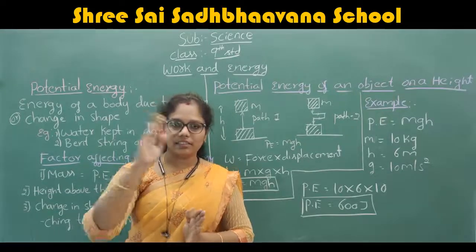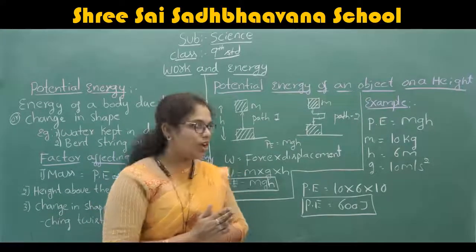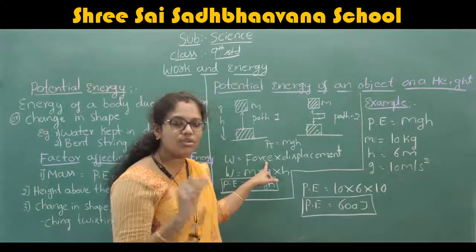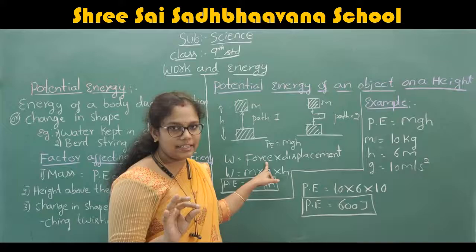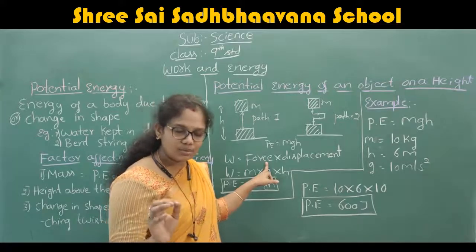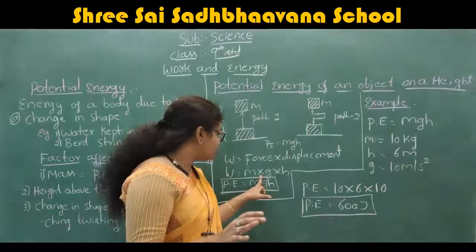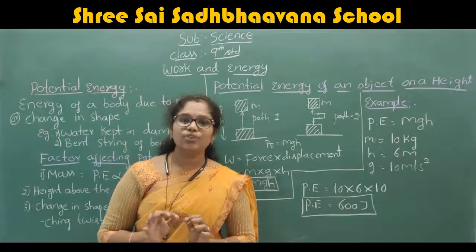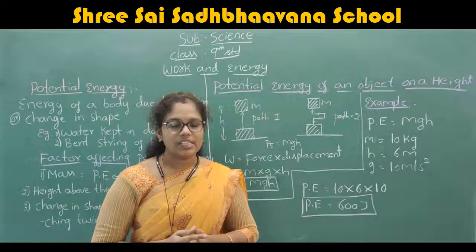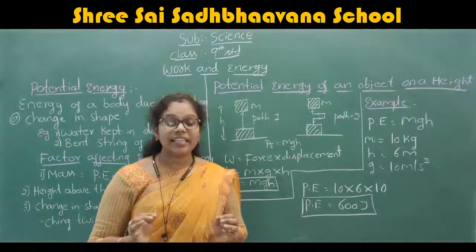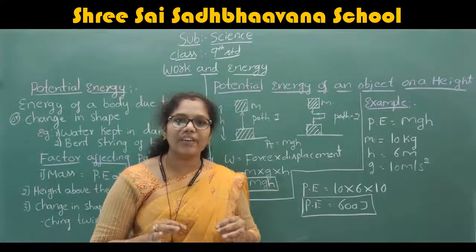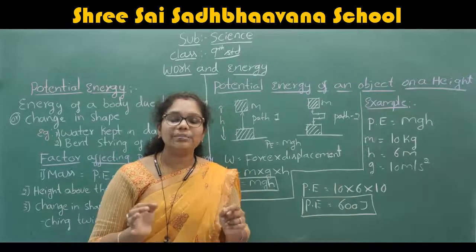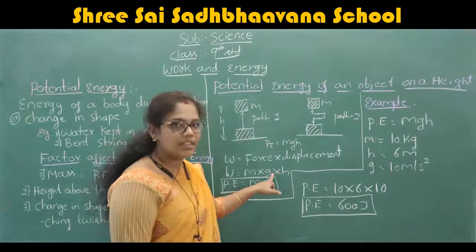I said that in the previous formula also, force is equal to mass into acceleration, m into a. That is also the same. Here also it is acceleration only. This g indicates acceleration due to gravity. This is also acceleration, that means a only. But here it depends upon the gravity.